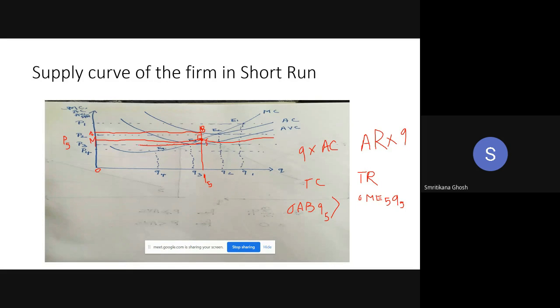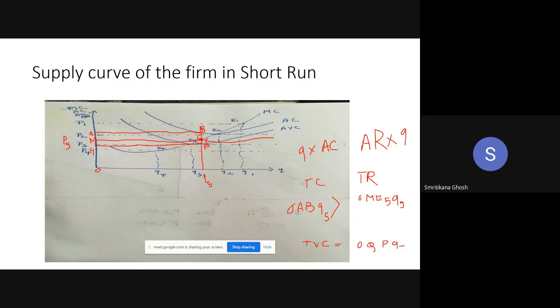For Q5, this is the average variable cost. I'm just drawing the line from ABC. If I name the points Q and P, I can say the total variable cost is OQPQ5.